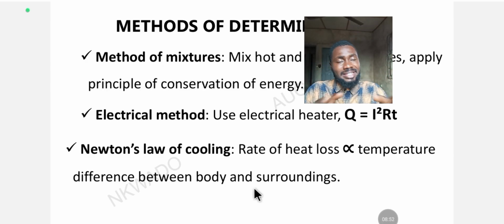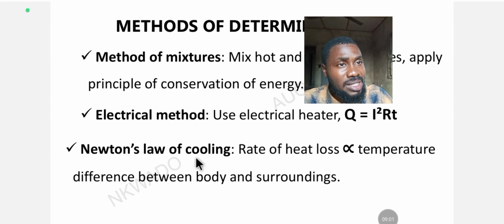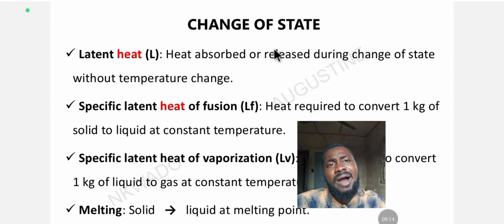So you can see that the temperature difference between this body and the surroundings determines the rate of heat loss. That's why when the weather is hot, you start sweating; it determines the rate at which you lose heat to the surroundings. Change of state. And what does change of state imply? It means when a substance changes from one form to another, from one state to another. So let's understand what change of state implies.